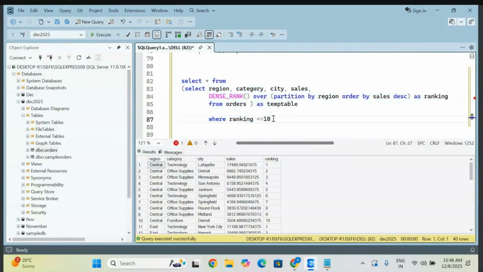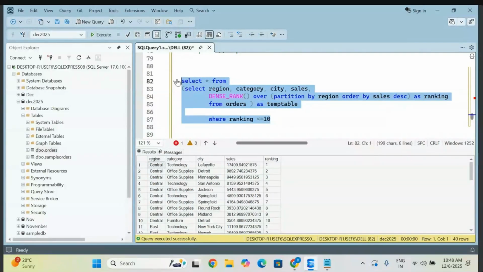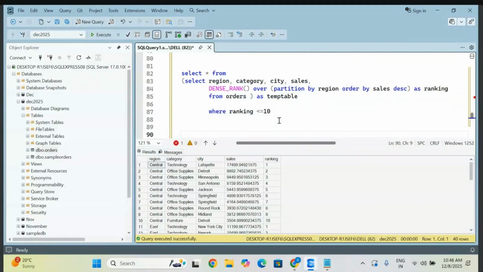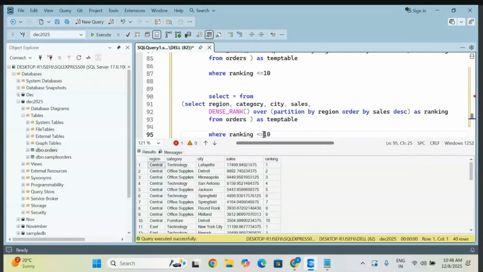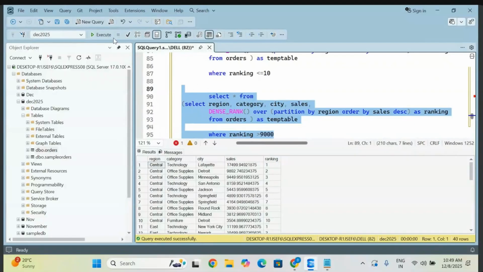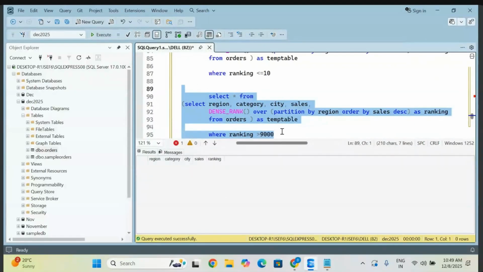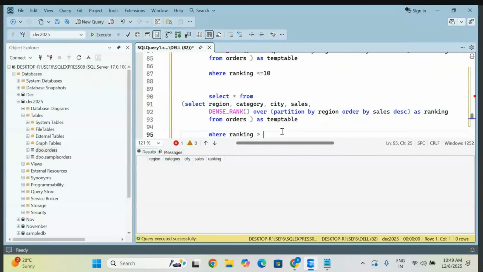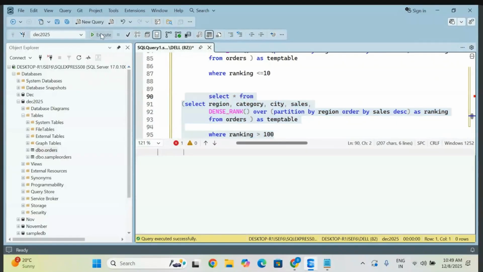So let me copy this entire thing, why write it multiple times? For example, in such cases I want to give greater than something, since there are too many records, 9994 records. So what I do is give something like 9000, greater than 9000, which means above 9000 it is going to give you values. So go execute it. Are you getting anything? No. Let me give 100. Let me check with this one small amount. So you will get above 100.